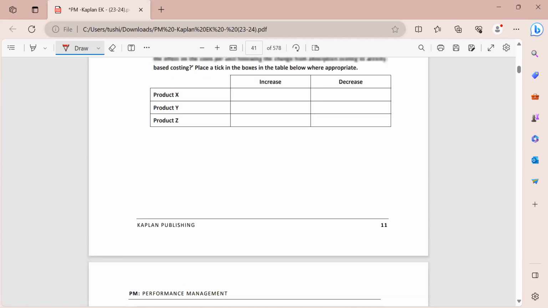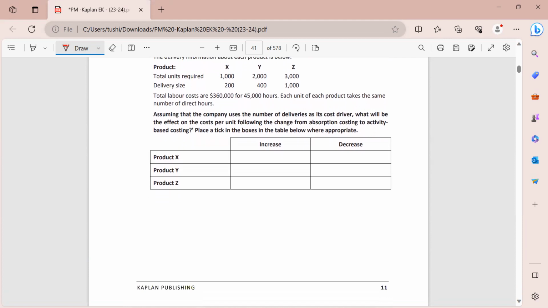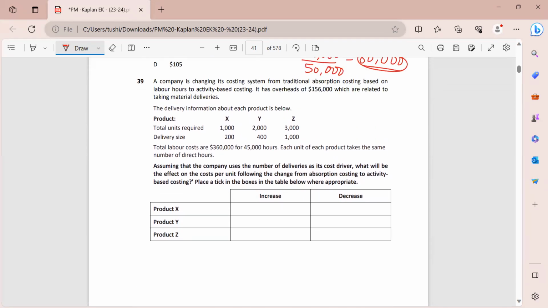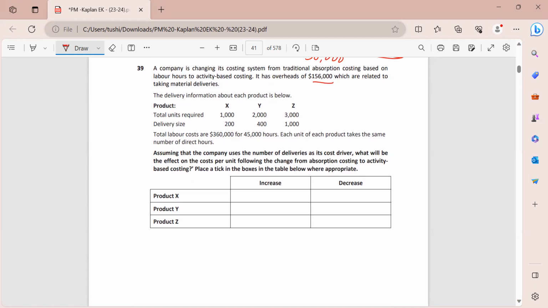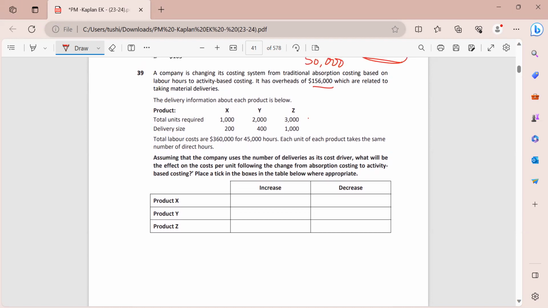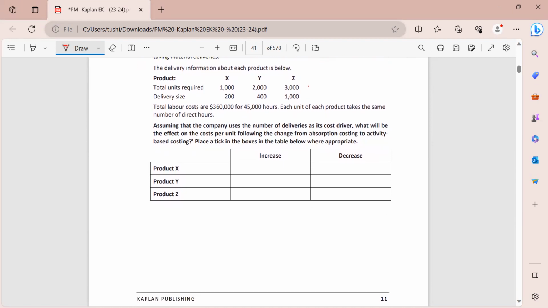So here we will have to work out the entire calculation for us to decide the increase or decrease. Now, first of all, absorption costing is something that will be common to all. So with regards to absorption costing, I can see that 156 is the total, and divided by the total number of units, 1000 plus 2000 plus 3000 will give me 6000. So using the traditional costing system, first of all, I am writing this over here.